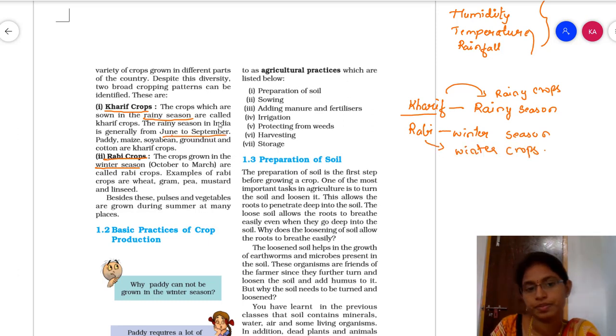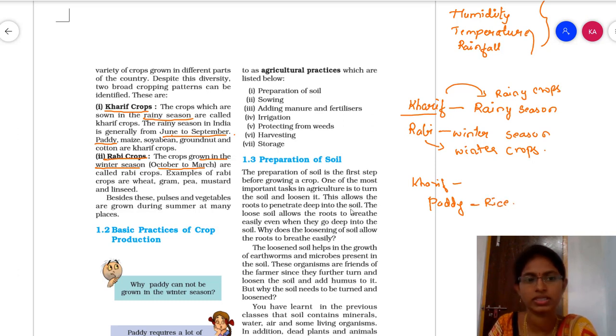Kharif crops are sown from June to September, and the rabi crops are grown in the months October to March. An example for kharif crops is paddy. Paddy here is nothing but rice.